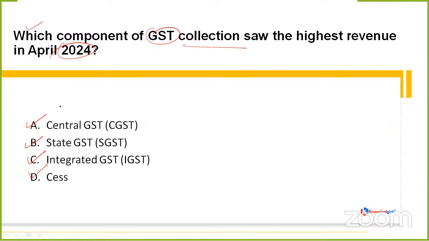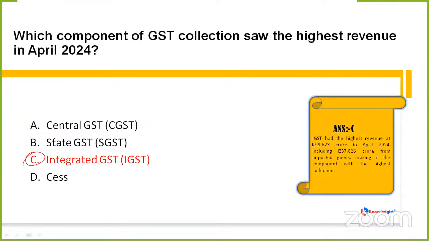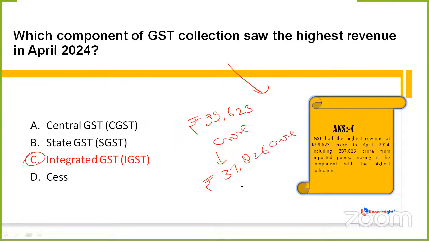Spreading Khushi. Okay. So yes, this time the correct option would be, friends, integrated GST, which means IGST had the highest revenue, and it was rupees 99,623 crore in April 2024. It also includes an amount of rupees 37,826 crore from imported goods, which makes it the component with the highest collection. Get my point?